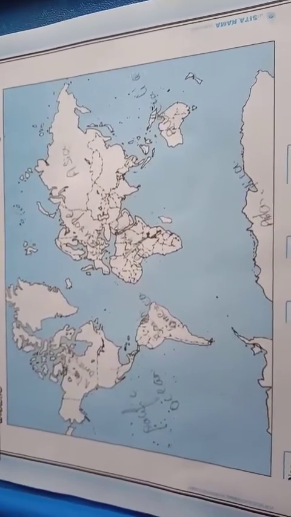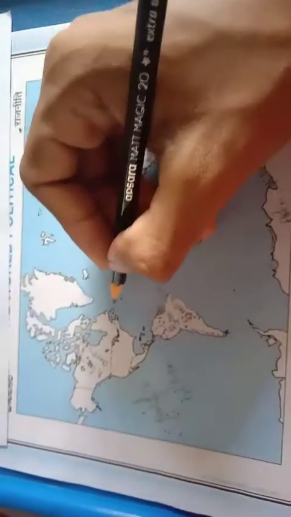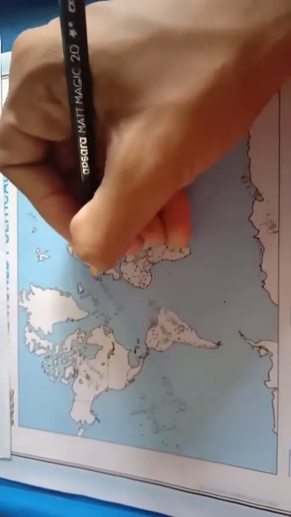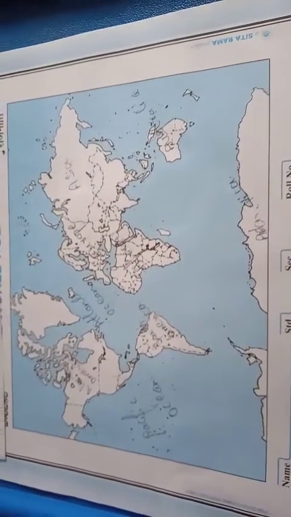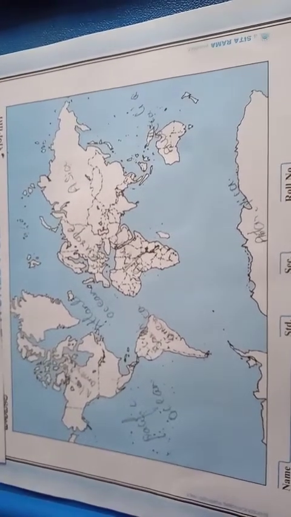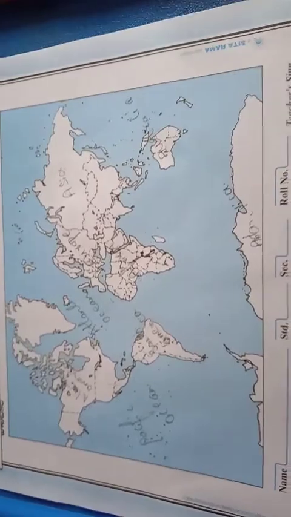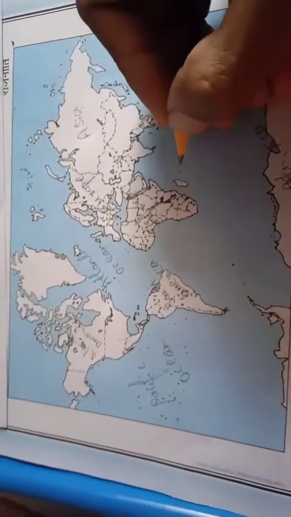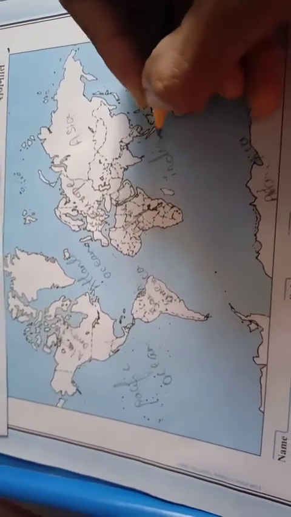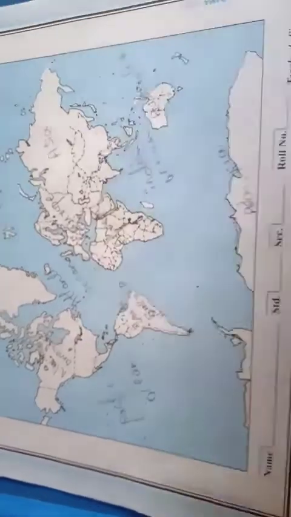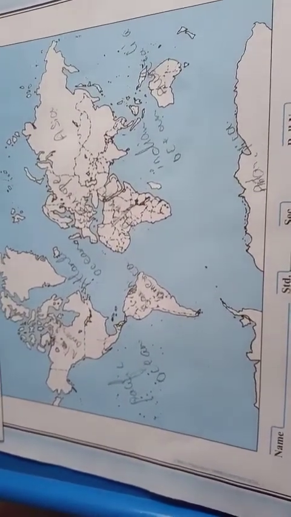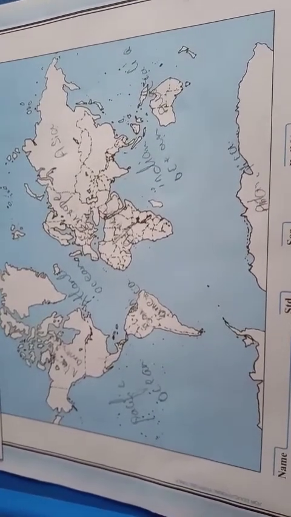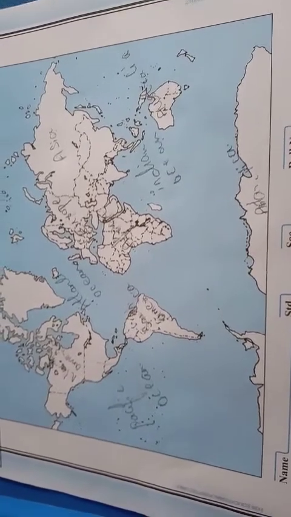And the next one is Atlantic Ocean. Atlantic Ocean is over here. Atlantic Ocean is the second largest ocean and the saltiest ocean in the world. And third one is Indian Ocean. Indian Ocean is over here. Indian Ocean is the third largest ocean, surrounded by populated regions. It contains 20% of the water on the surface.